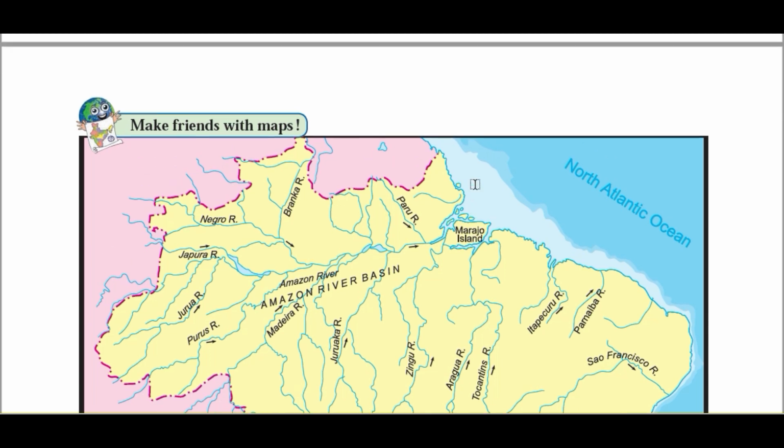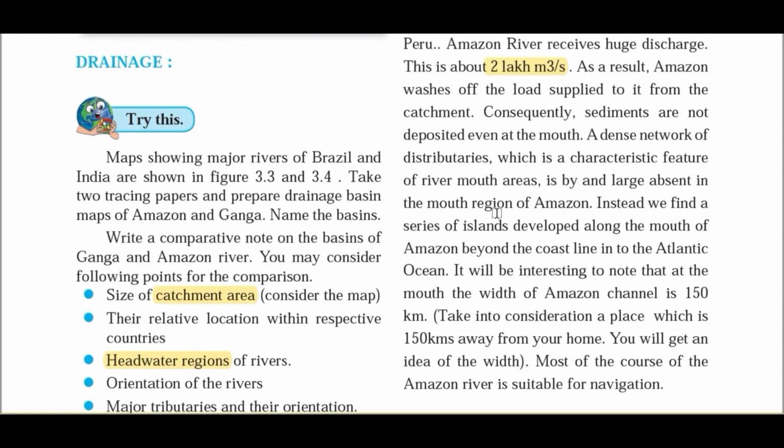Okay, so remember this fact again. Let's move ahead. Instead, we find a series of islands developing along the mouth of the Amazon River beyond the coastline in the Atlantic Ocean. It will be interesting to know that at the mouth of the river, the width of the Amazon Channel is 150